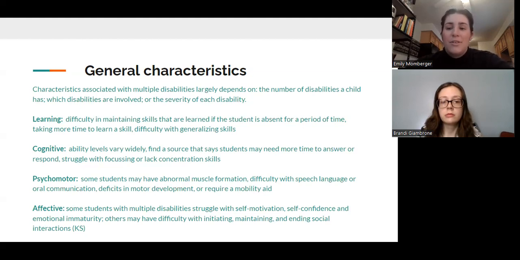So as a teacher of students with multiple disabilities, it's important to be aware that some students may struggle with self-motivation, self-confidence, and emotional immaturity, and others may have difficulty with initiating, maintaining, and ending social interactions.